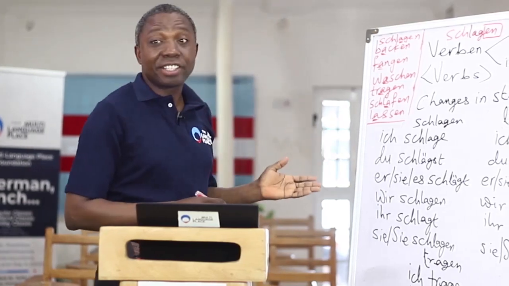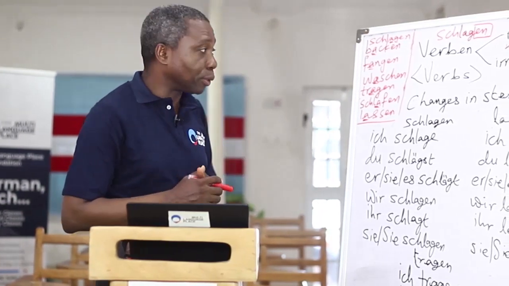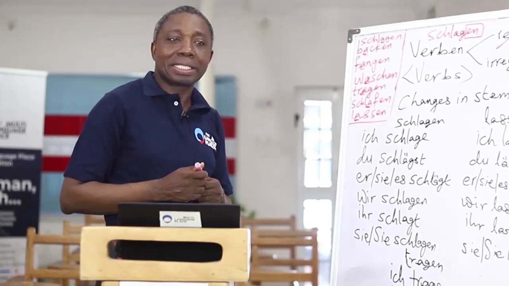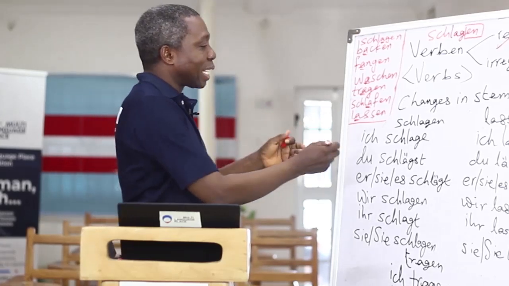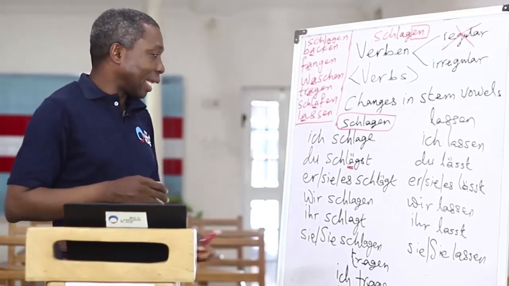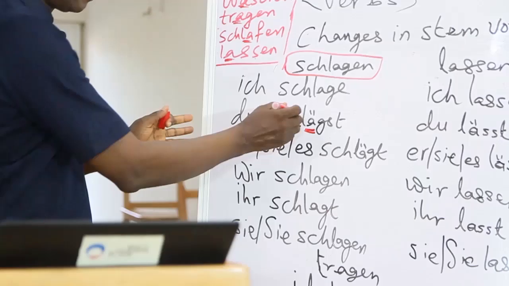We see some of the examples, some of the verbs that we have on the board. We want to see them conjugated so that we can really understand the changes in the stem vowel. Okay, so we start with this one, schlagen. The verb is schlagen, and then the conjugation is ich schlage, du schlägst.